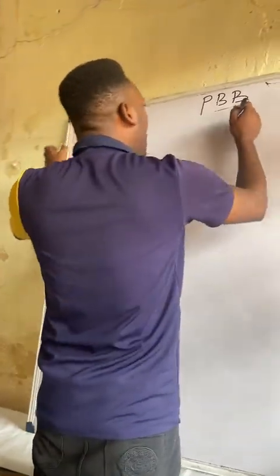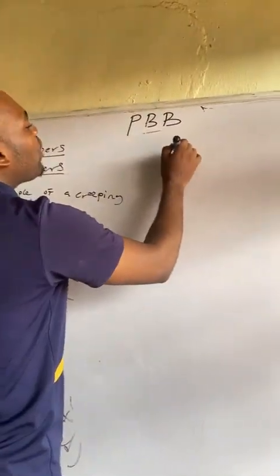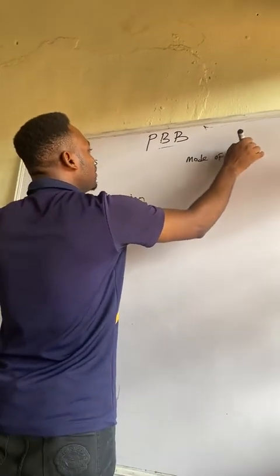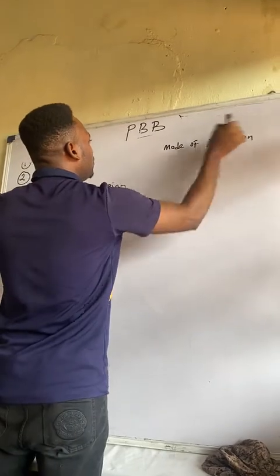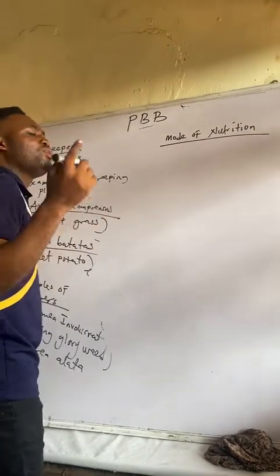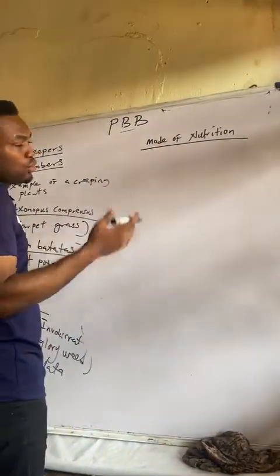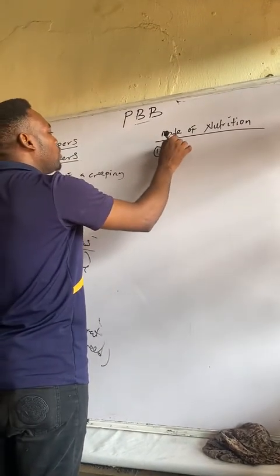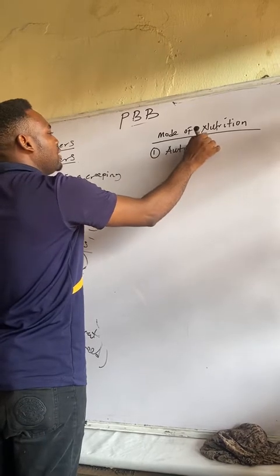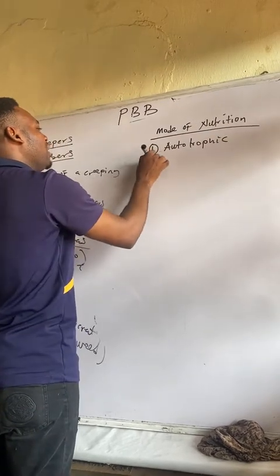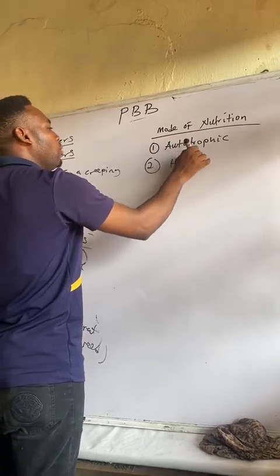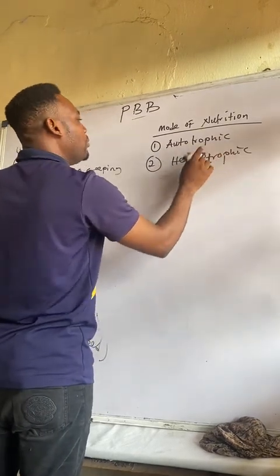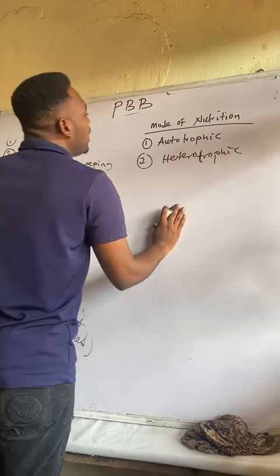I said that another way of studying plants is to study plants according to mode of nutrition. In biology, we talk about mode of nutrition, which will have two types, or two modes rather. The two modes of nutrition, one is called autotrophic, and the second one is called heterotrophic mode of nutrition. These are modes of nutrition.